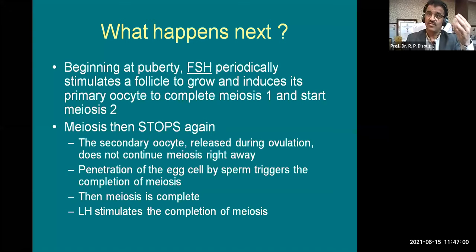That means after the shedding of the ovum, what remains in the ovary is called the corpus luteum, and that corpus luteum, after stimulation by luteinizing hormone, will produce progesterone, and this progesterone will maintain the pregnancy, because fertilization has already taken place. So this is the difference. My dear students, you should understand the difference.